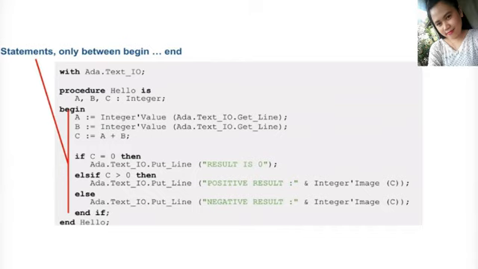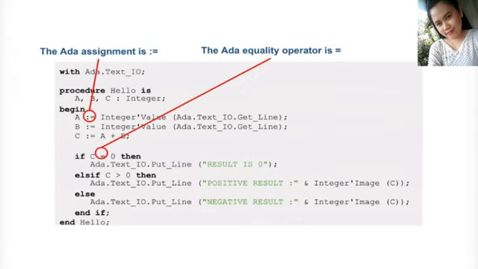One of Ada's particularities is the notion of attribute. An attribute is a property of an entity, for example a variable or type. It is accessed through the tick notation between the entity that you want to extract the property from and the property name. In this example we are using two attributes, Value and Image.